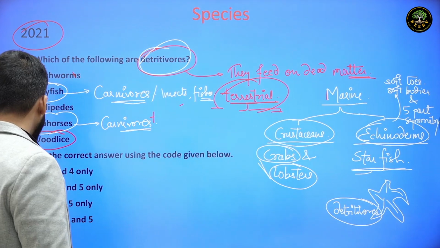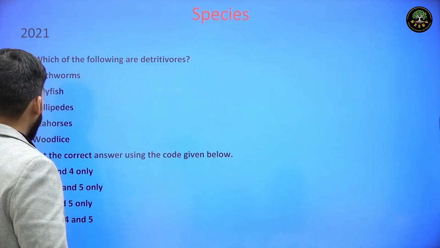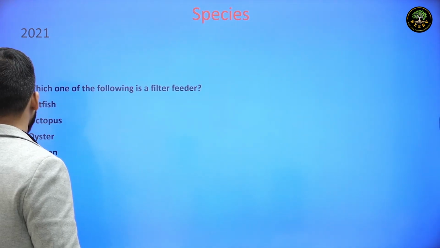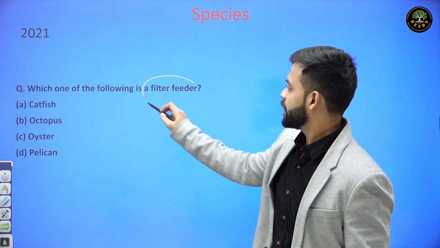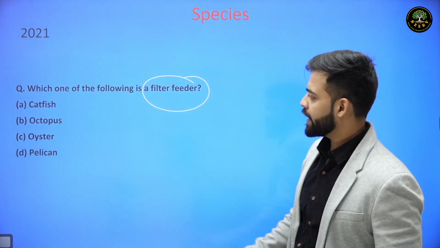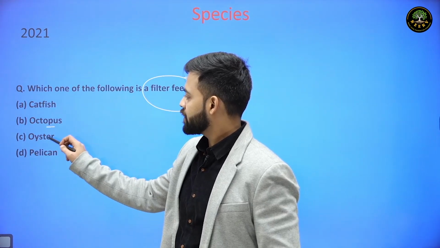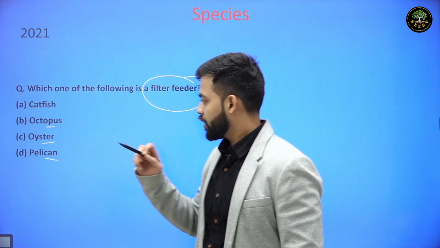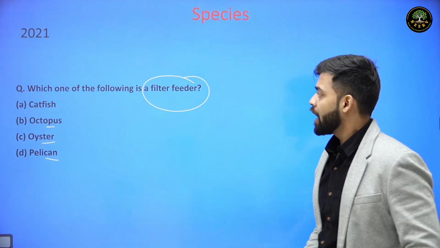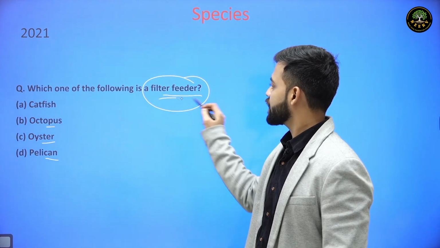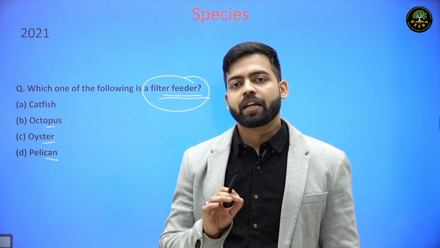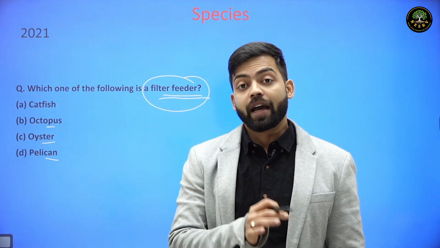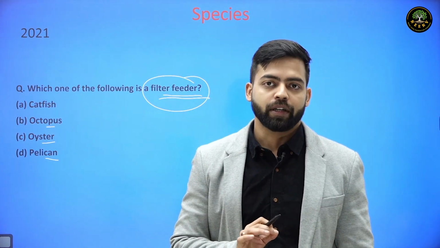Now a similar nature question was there in 2021 only. Which one of the following is a filter feeder? A. Catfish, B. Octopus, C. Oyster or D. Pelican. Now as far as filter feeders are concerned, filter feeders are those organisms that basically filter out the excess nutrient present in the water body.